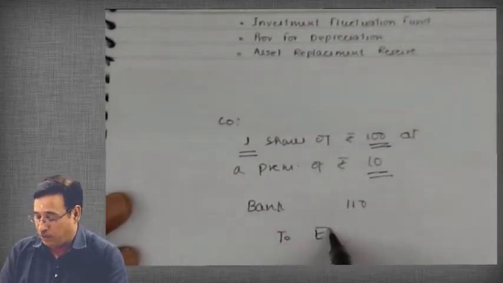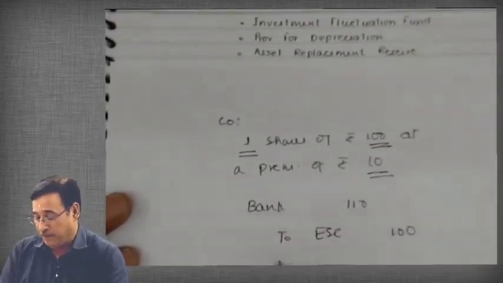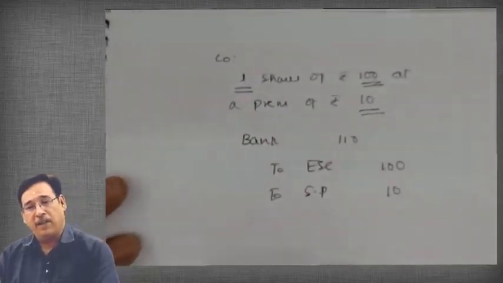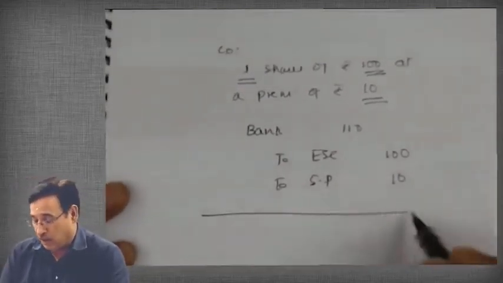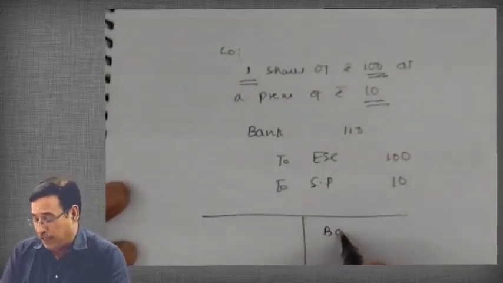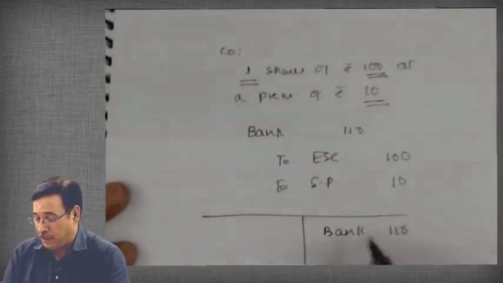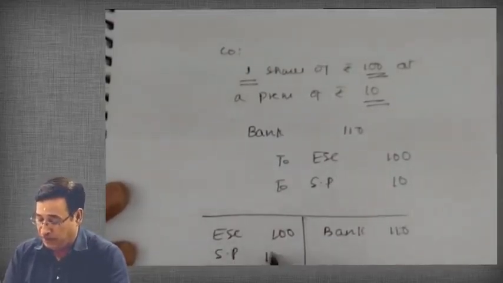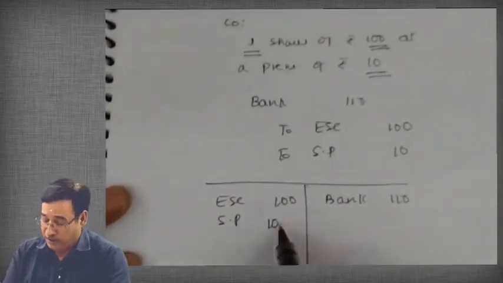Then you will write equity share capital 100, and securities premium 10. This will be the entry. Do you agree with me? Yes, sir. Now, in the balance sheet, I will write bank 110, equity share capital 100, securities premium 10. Pay attention.